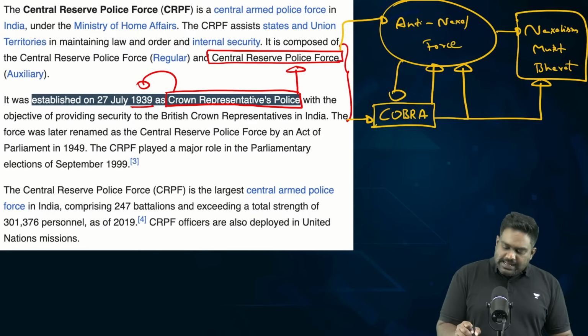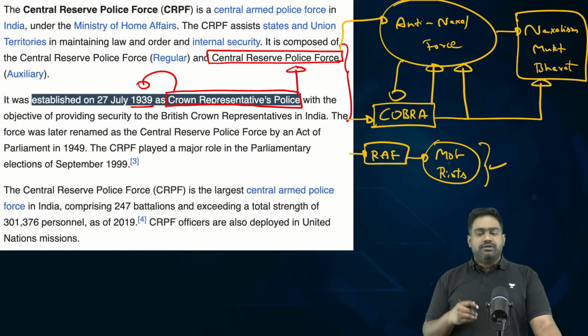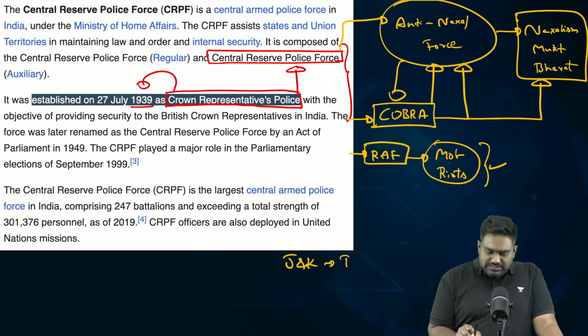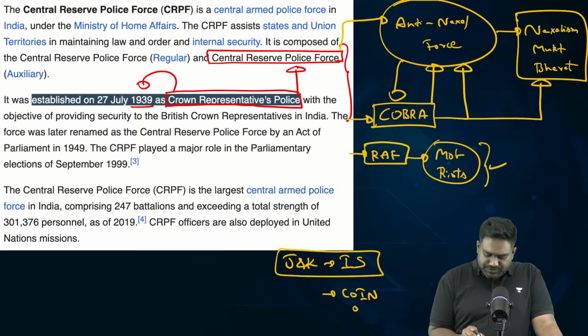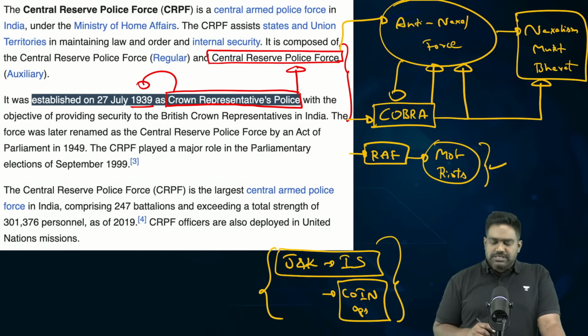The CRPF even has the Rapid Action Force, RAF, that mainly deals with mob control and riot management. It's a specialist force within the CRPF that specializes in mob control and riot management. Then CRPF is deployed in Jammu and Kashmir, primarily to ensure internal security and also to assist the Indian Army in counter-insurgency operations. So it plays both an internal security role to maintain law and order, to deal with riots and mobs, and also works with the Indian Army to deal with counter-insurgency on the ground.